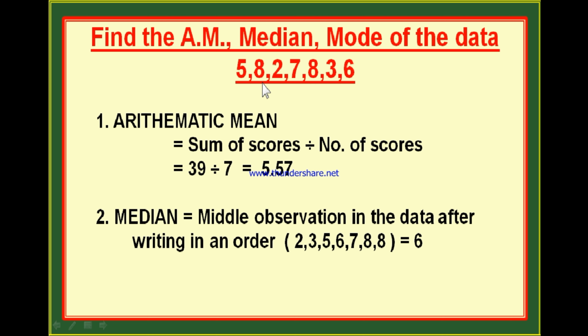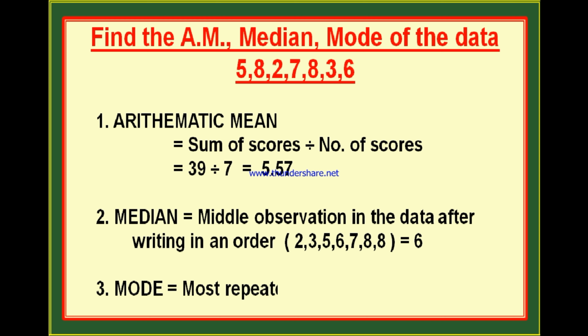Therefore, first of all you write the given data in ascending order. After writing in order, which is the middle score? 2, 3, 5, 6, 7, 8 and 8. There are 7 observations. Since there are 7 observations, the middle score is 6. Therefore, this 6 is called median of the data. Understood? Now, if the given data contains an even number of scores, then there will be 2 middle scores, and you have to find the average of the 2 middle scores. That is nothing but median of ungrouped data. You may learn some more examples in the coming videos.